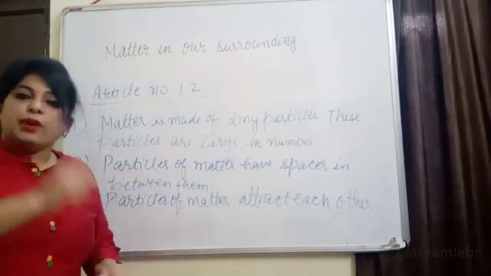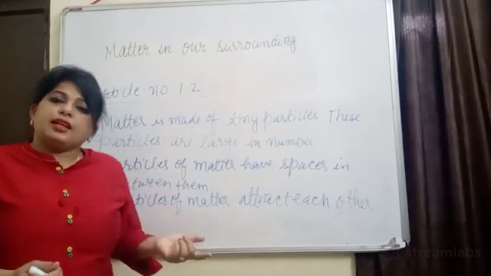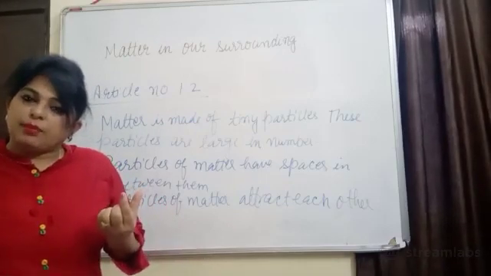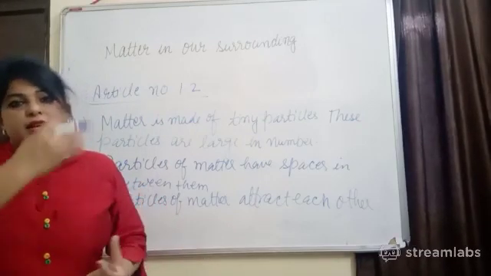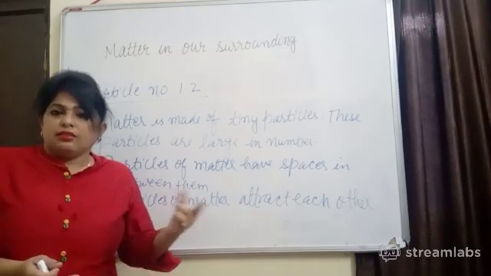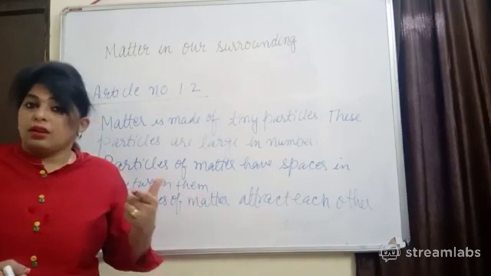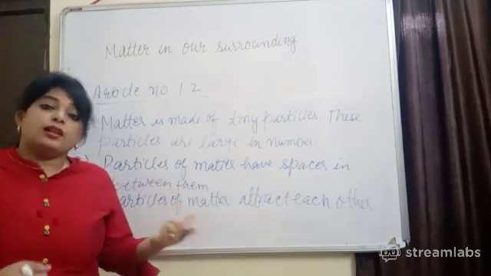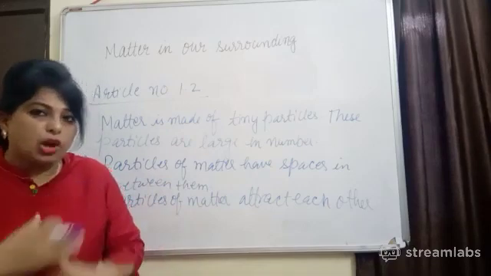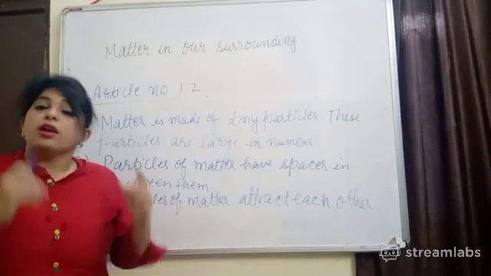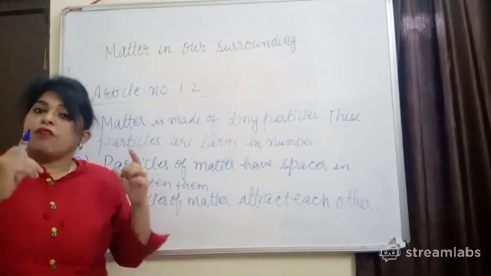So when you try to hammer chalk, it can be easily done. It means there is less force of attraction in the particles of chalk. That's why they can be easily broken down. Then a little bit of difficulty will be there in the case of rubber bands. But when you see the iron nail, it cannot be broken down at all even by strong hammering. Why? Because there are strong intermolecular forces of attraction.